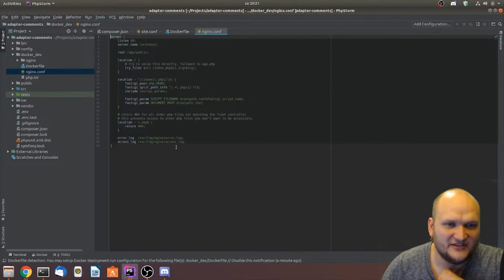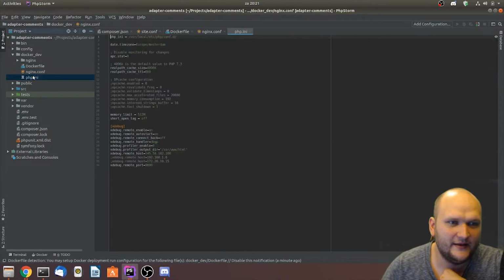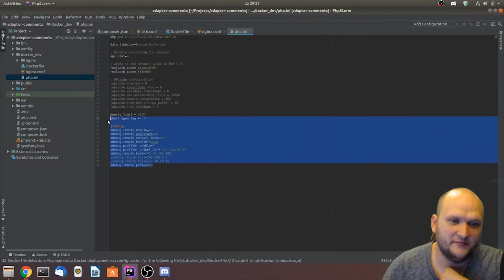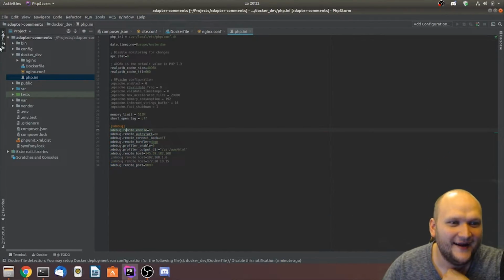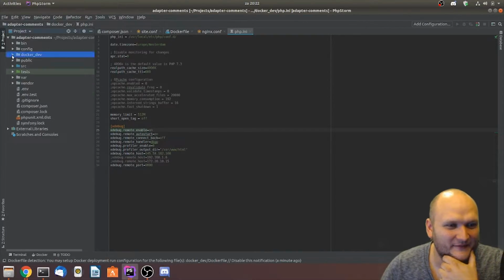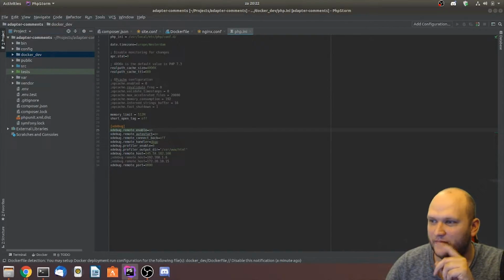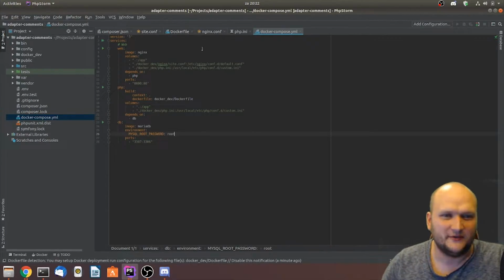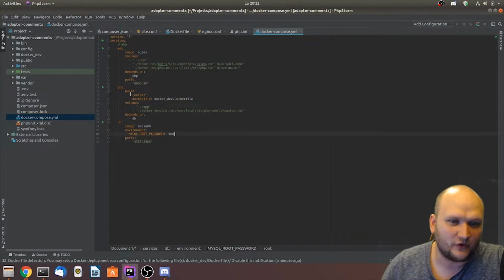This is our web server, Nginx. This is a configuration for it, and PHPUnit is our debugger, which I'm not sure we're going to use today. I'm not sure if it's configured properly, but we'll see about that later. And we need one more thing, which is the Docker Compose file. Okay, so this is our Docker Compose file. This is basically where the magic happens.